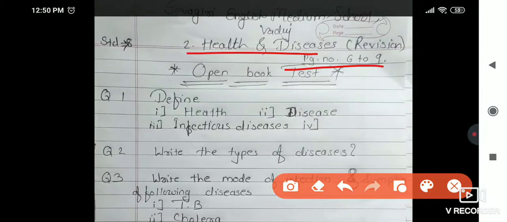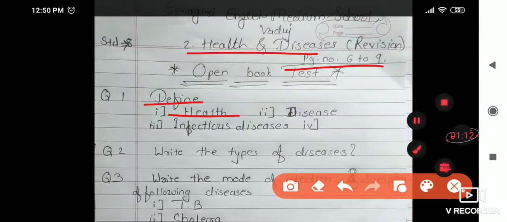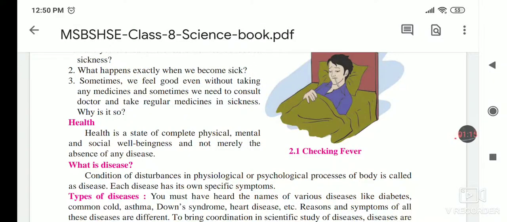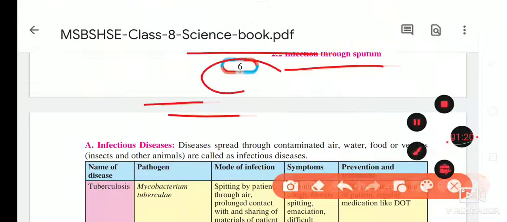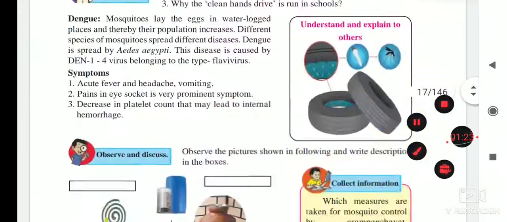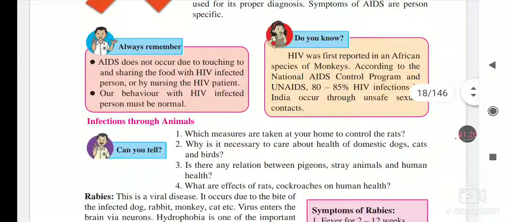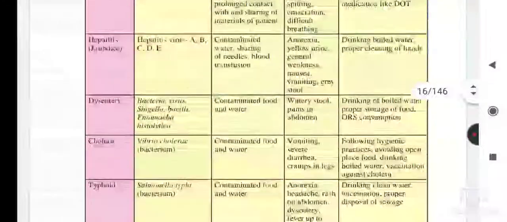So whenever you are solving this open book test, your duty is that you have to read the lesson at first. Each and every point from the lesson you have to read. Okay, and after that some important points just note down, and then take the test for solving. So health, first we will see the definition of health, page number which I told you, 6 to 9. This is lesson number 2, here it is page number 6, then 6, 7, 8 and 9. These pages you have to refer for this open book test.